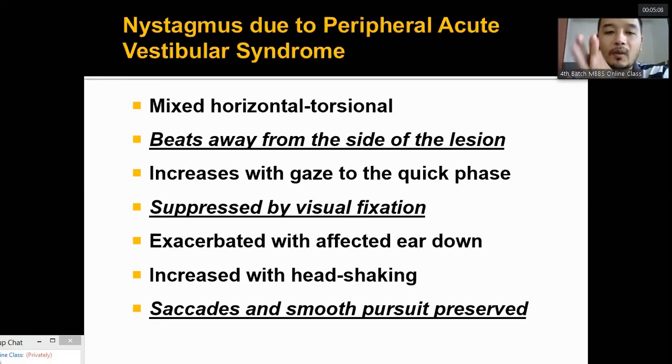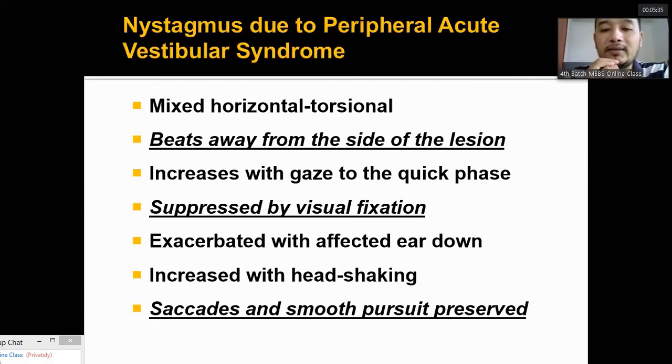Nystagmus is labeled by the quick component. It is suppressed by visual fixation. If you focus on a certain object, the nystagmus disappears. When you lie down on the affected ear, the nystagmus increases, and it also increases on head shaking.